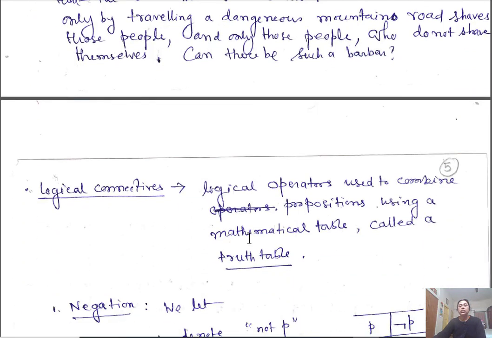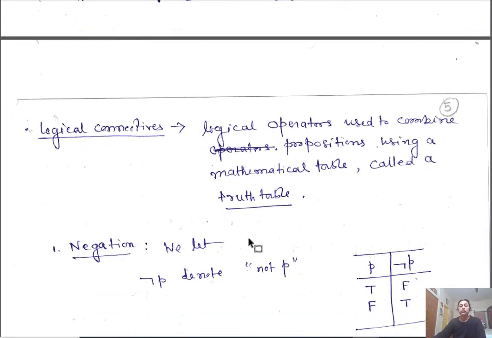Now let us discuss logical connectives. A propositional calculus, as I said, deals with propositions together with truth assignments. From one proposition, using these logical connectives, I can construct compound propositions.